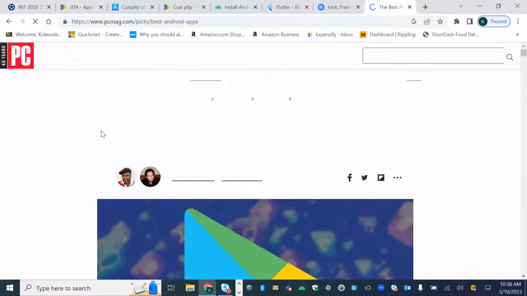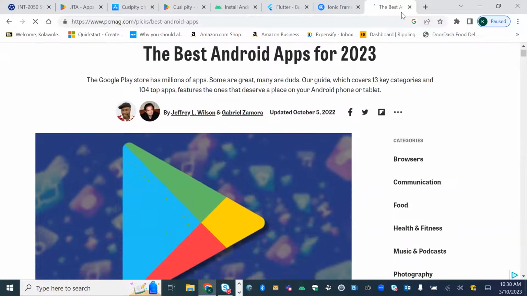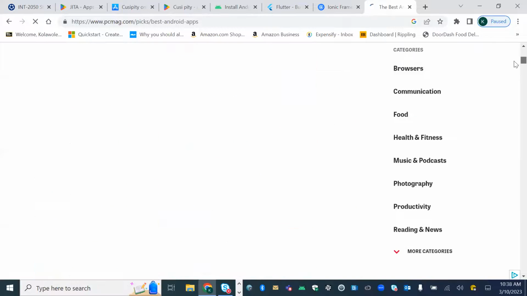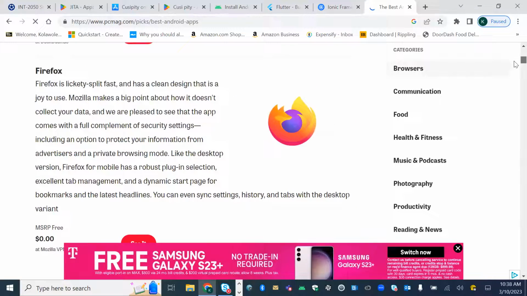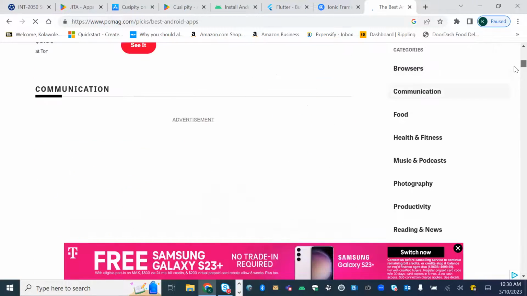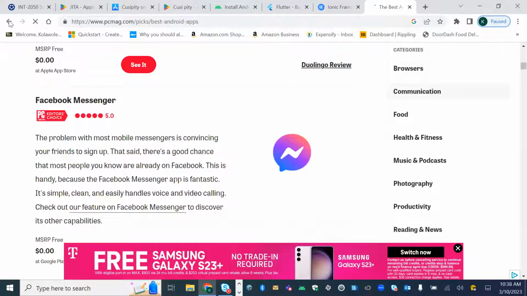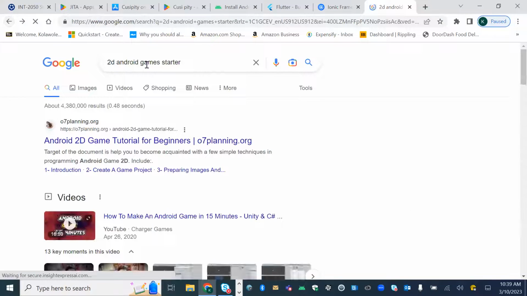You just see a lot of them, like best apps for 2023. They give you options for Android, and you can also get the same for the iPhone. You'll see a lot of them, like DuckDuckGo, Fire, and Facebook Messenger. You see the same thing if I go to the iPhone again.